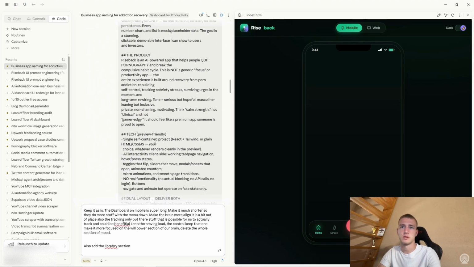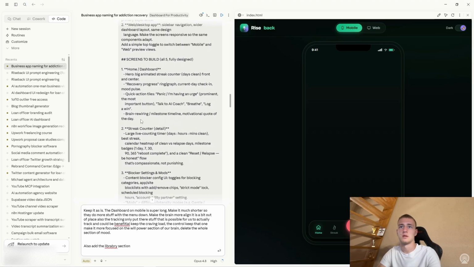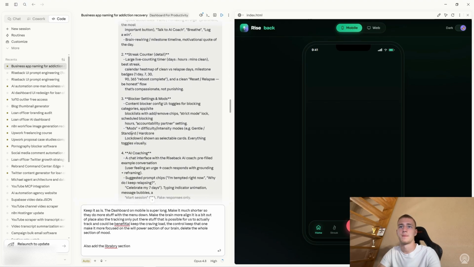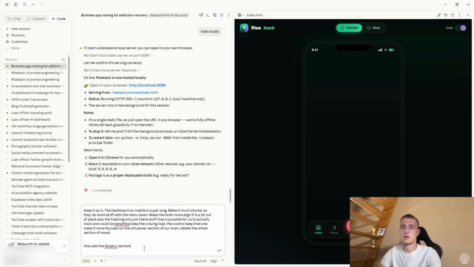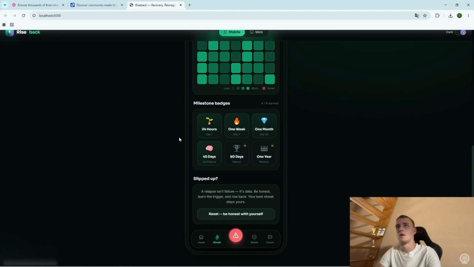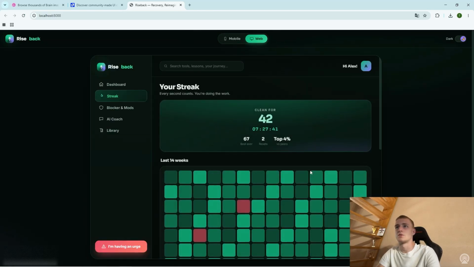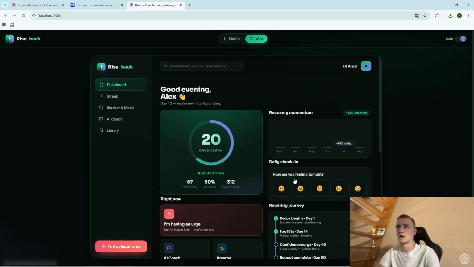Let me see real quick. No, it completely forgot about the library. You forgot to add that section. Okay, now let's send this over. While we'll be making changes, let's also check the web dashboard.